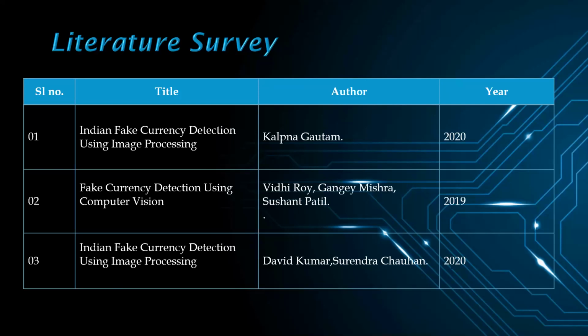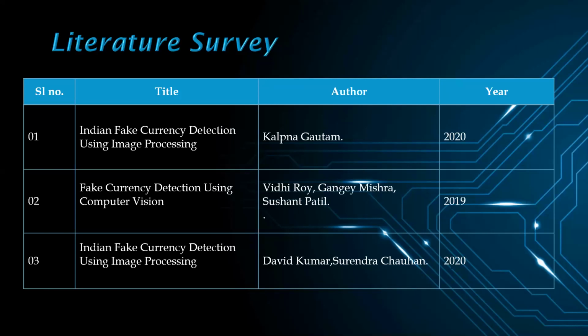And another paper that I have referred to has the title Indian Fake Currency Detection Using Computer Vision by David Kumar and Surendra Chauhan in the International Research Journal of Engineering and Technology in the year 2020. In this paper, they have proposed ORB, that is, Oriented FAST and Rotated BRIEF, and the brute force matcher in OpenCV for the Indian currency detection system, to check whether the currency is genuine or not.